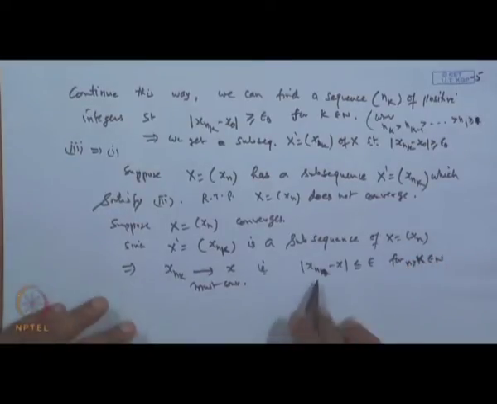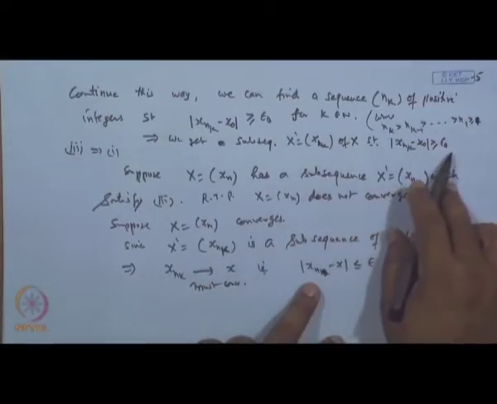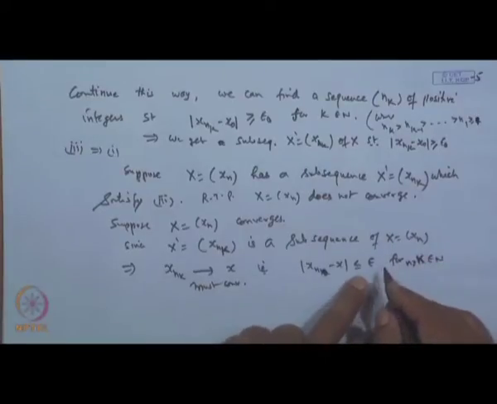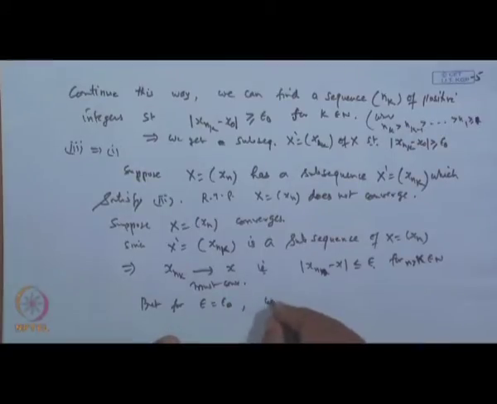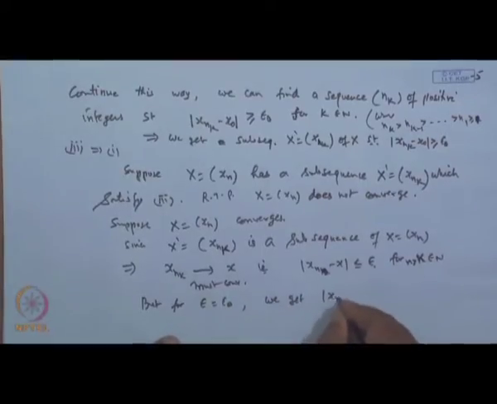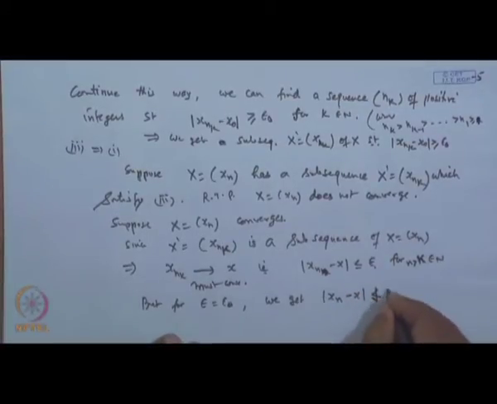But that will violate this condition, because the condition said x n k minus x naught is greater than or equal to epsilon naught. So, for this particular epsilon equal to epsilon naught, we get that x n minus x is not less than epsilon naught; it is greater than or equal to epsilon naught. So, this violates that condition.